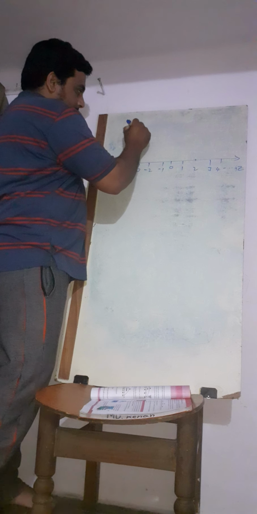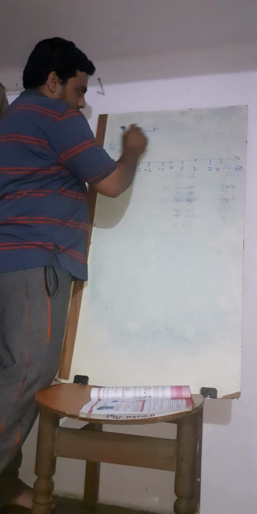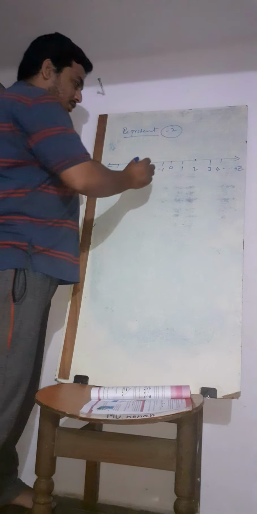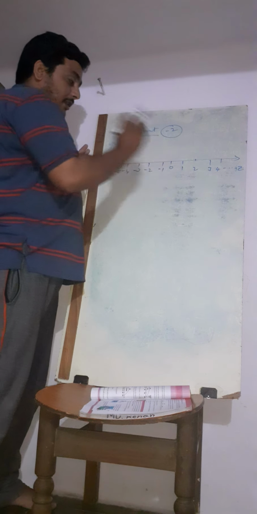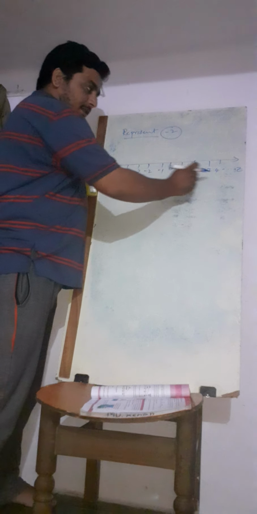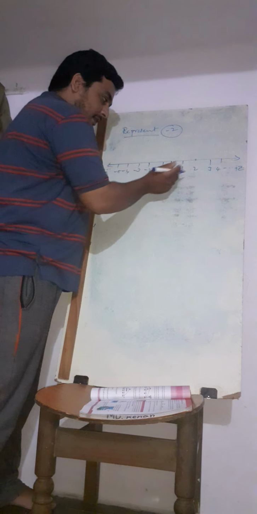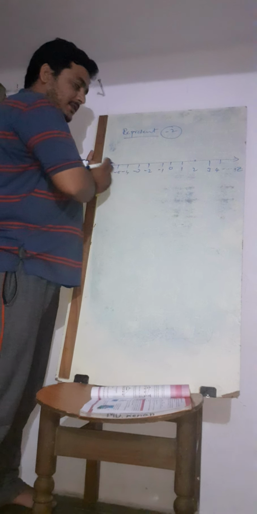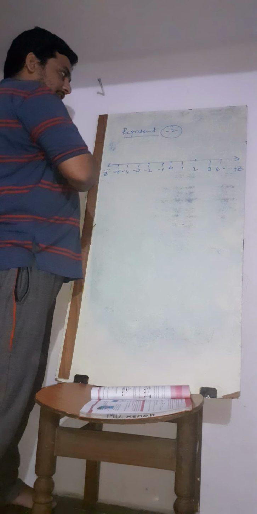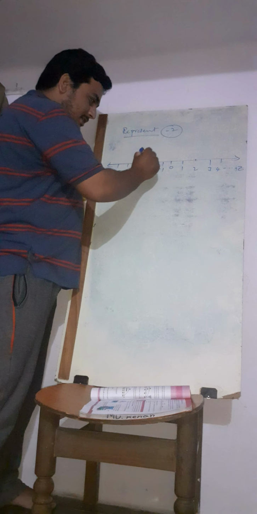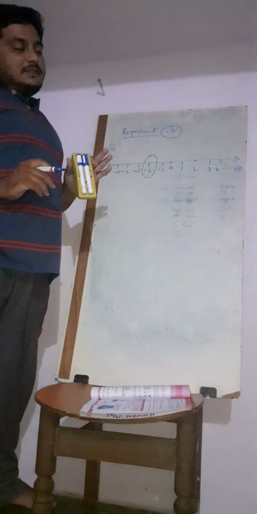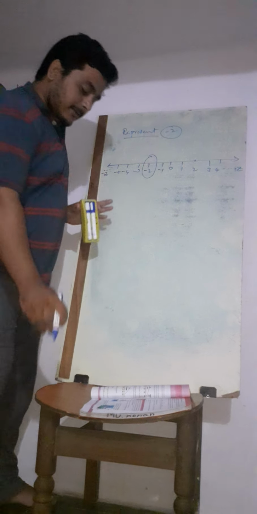For example, he will ask you the question: represent minus 2 on the number line. You need to draw a line and write all the numbers, minus 1 and so on. Always remember 0 is the center. On the right side the numbers start with 1, 2, 3, 4; on the left side they go minus 1, minus 2, minus 3, minus 4. Like this we are going towards the left side. If he asks you to represent minus 2, wherever minus 2 is, just circle it. Like this we will be representing numbers on the number line.